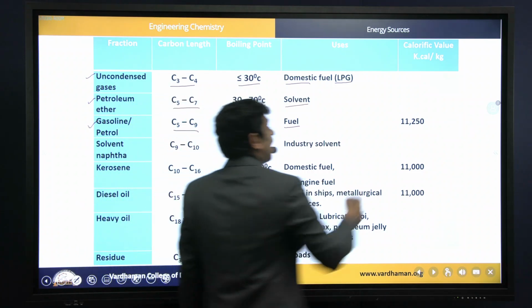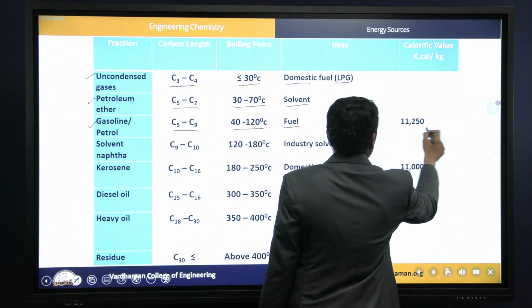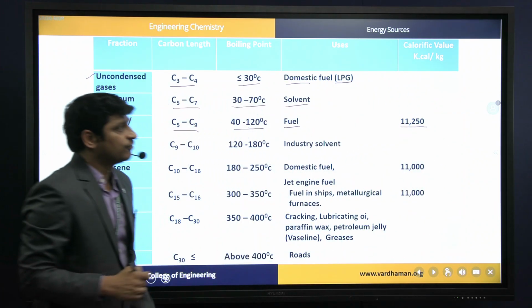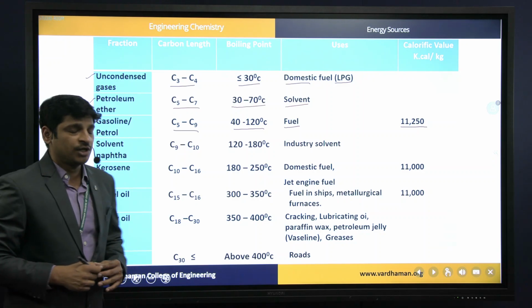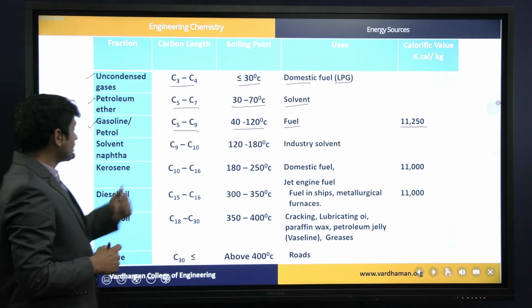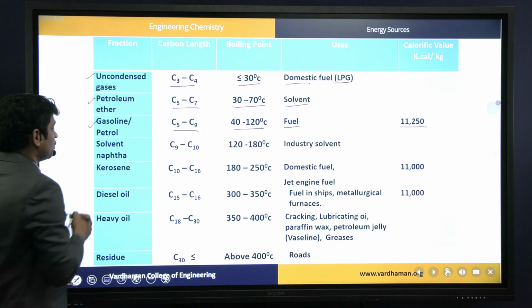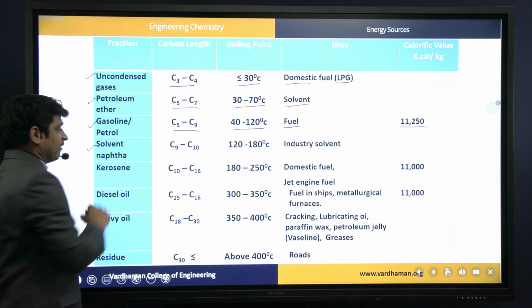When compared with the remaining fractions, the calorific value of petrol is very high, that is 11,250 kilocalories per kg. Then the next fraction after gasoline or petrol is solvent naphtha.